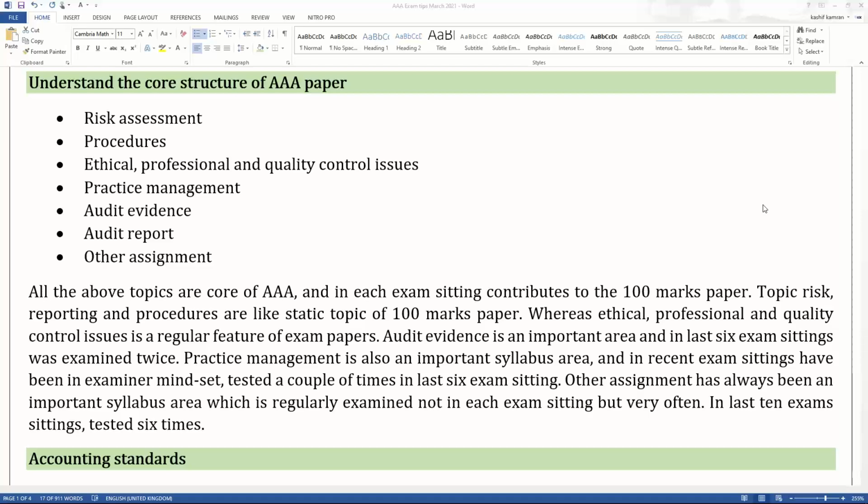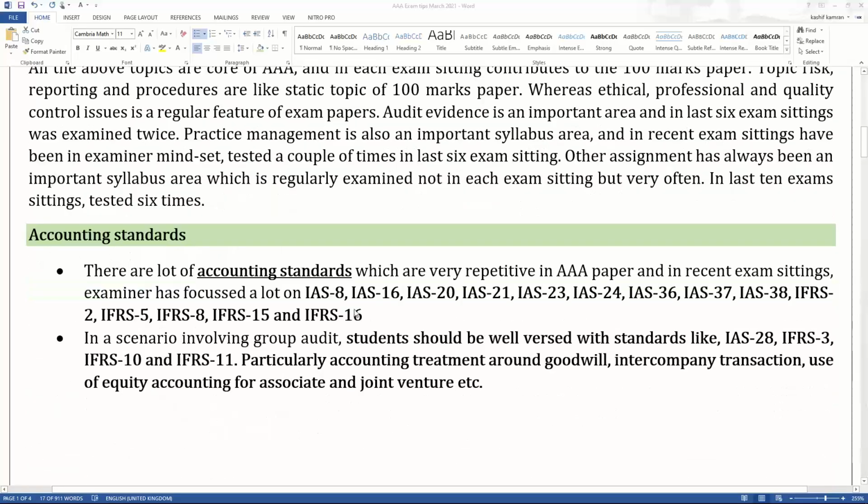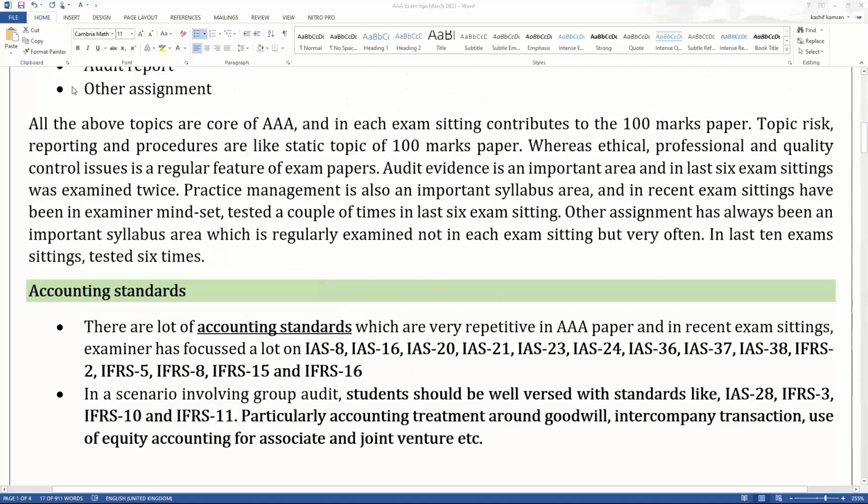Now, just to give you relevance, go down and read this paragraph I've written in my tips. It says all the above areas are the core areas of the AAA paper, and in each exam sitting, they contribute to the 100 marks paper. The topics risk, reporting, and procedures are like static topics of the 100 marks paper.